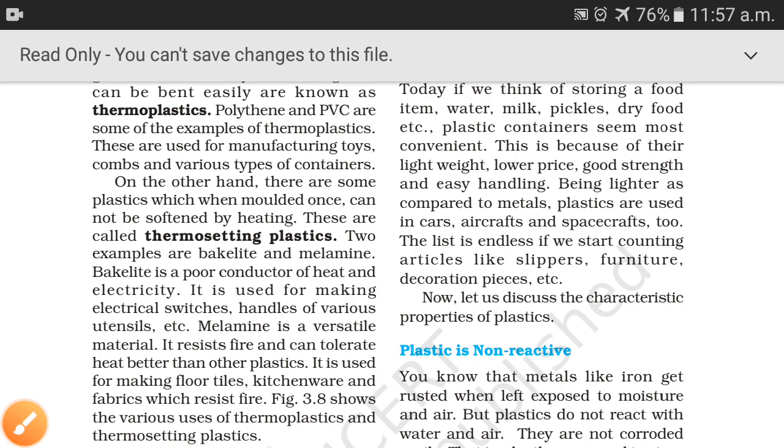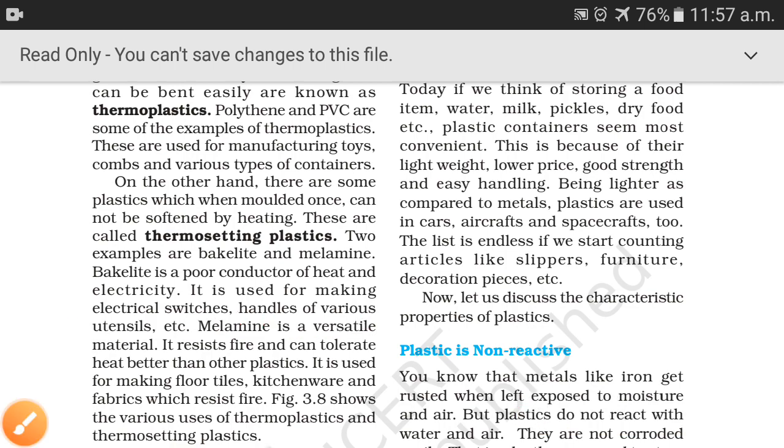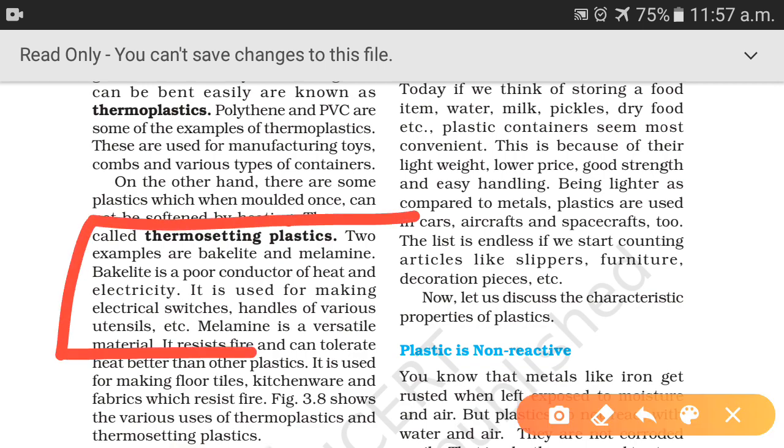See beta, bakelite is a poor conductor of heat and electricity, and it is used for making electric switches, handles of various utensils. For example, the fry pan handle, or whatever you use in cooking, the handles are made of thermosetting plastics, because there is no effect of heating, they do not bend or melt on heating, so it is made up of the special type of material called bakelite. This question also comes, name the plastic which is used for making kitchen appliances, so your answer will be bakelite.